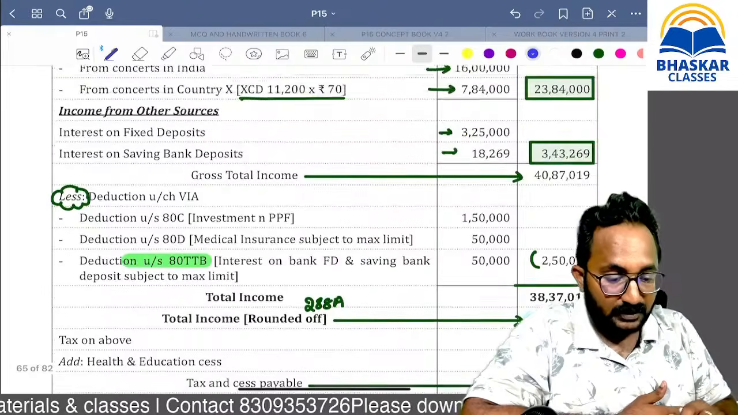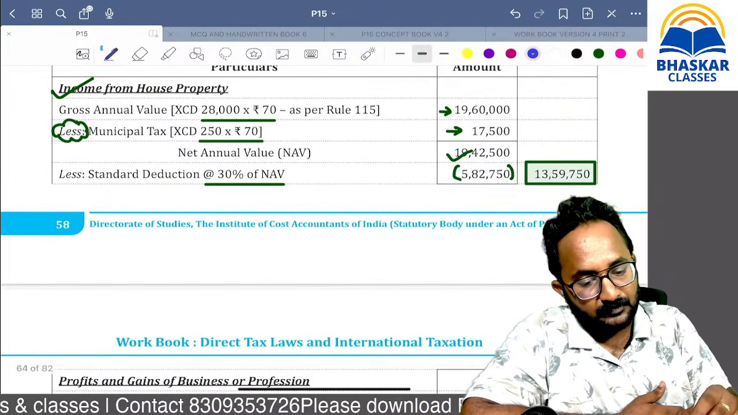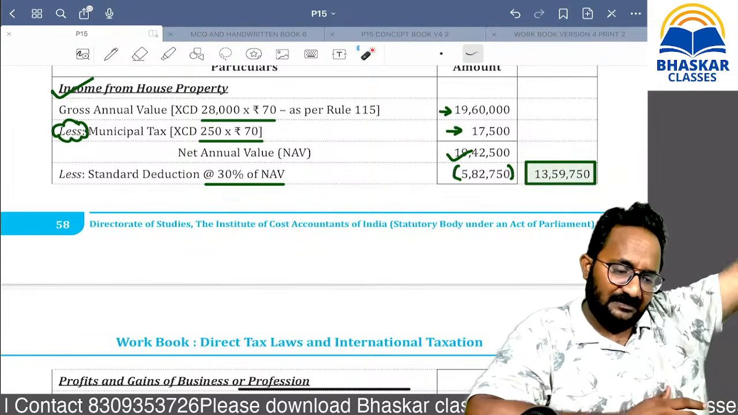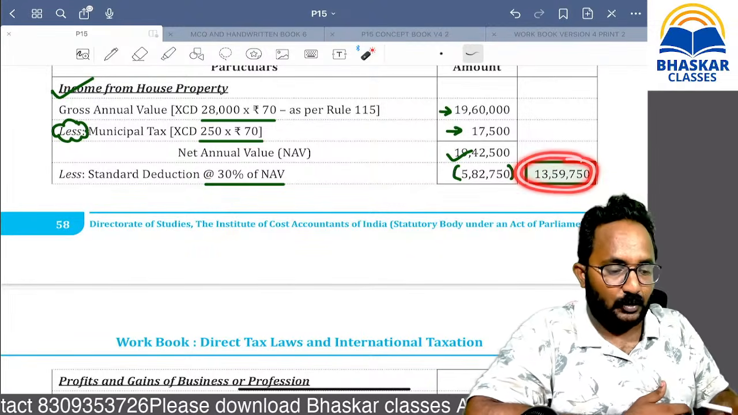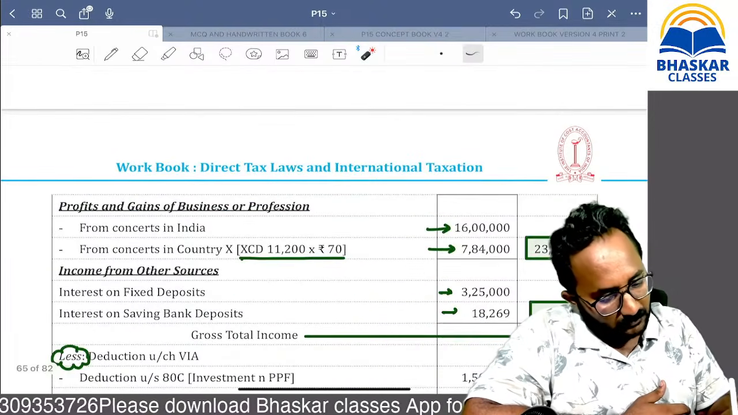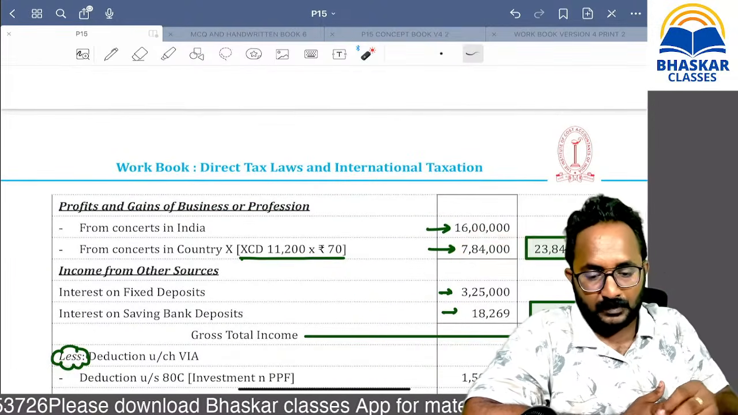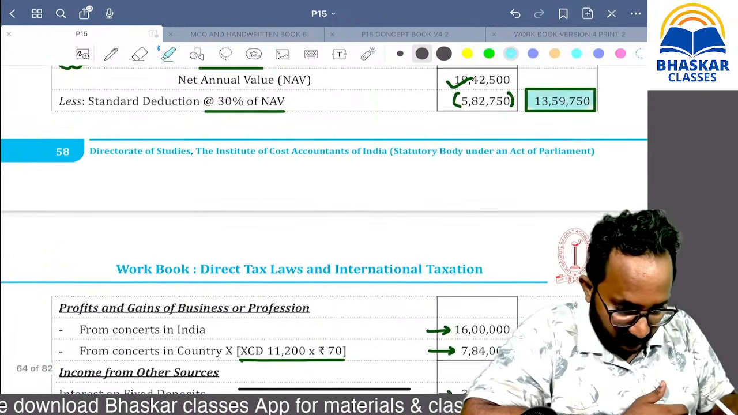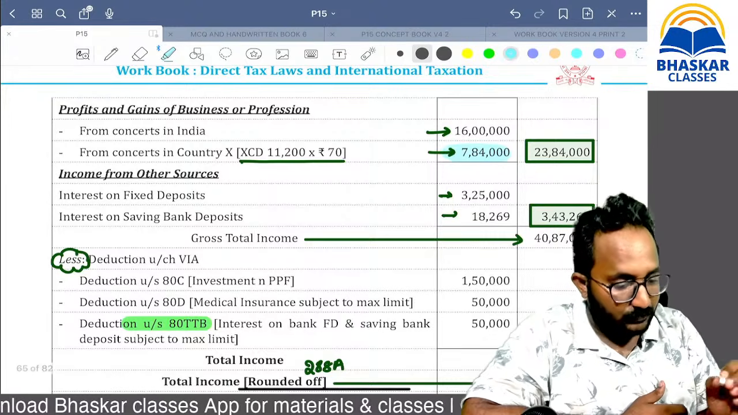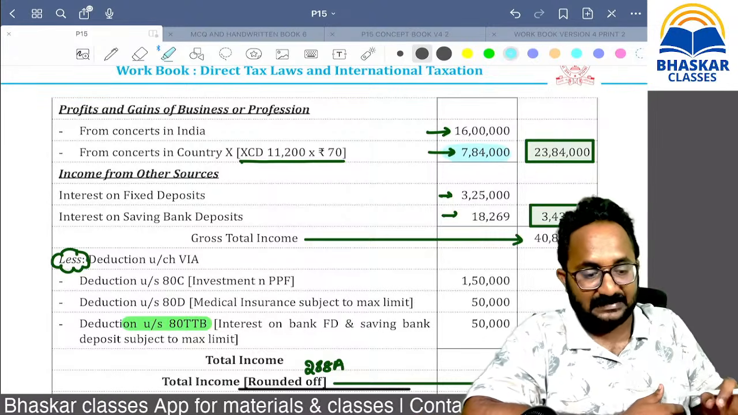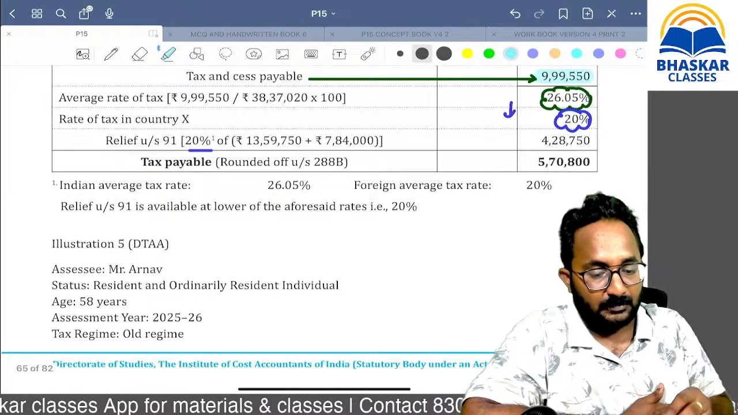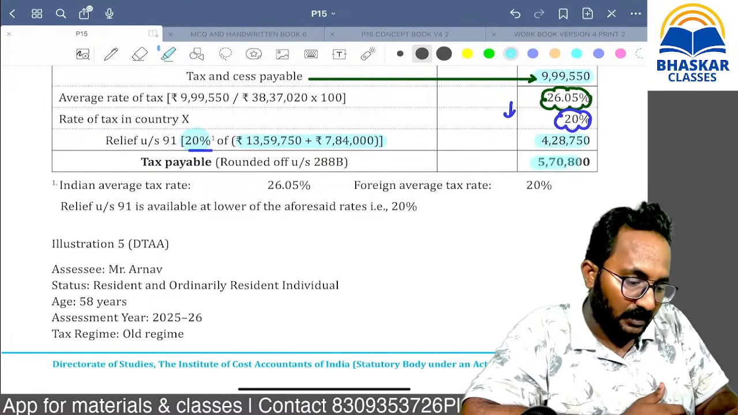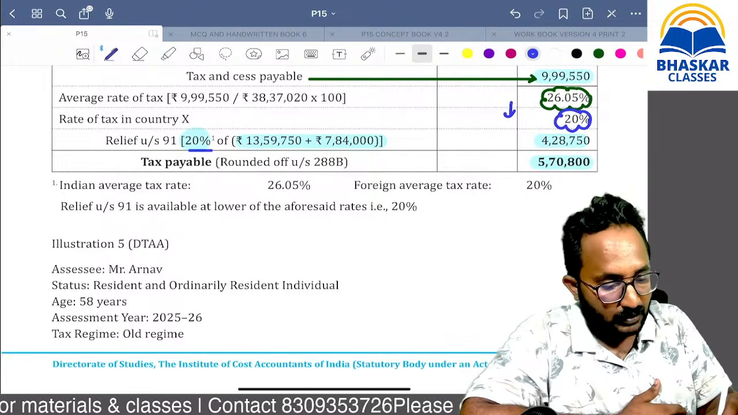the double taxed foreign income. Can you tell me what double taxed is, ma? In India, this is taxed. In the foreign country, maybe the highest amount is taxed. But in India, this amount is taxed, and this is also taxed. Sorry, 7,84,000. What is double taxed, ma? 13,59,750 and 7,84,000 foreign income is taxed in India. That's why, please remember, this is only the double taxed foreign income. On the 20%, you will get the relief after the tax liability. This one only.